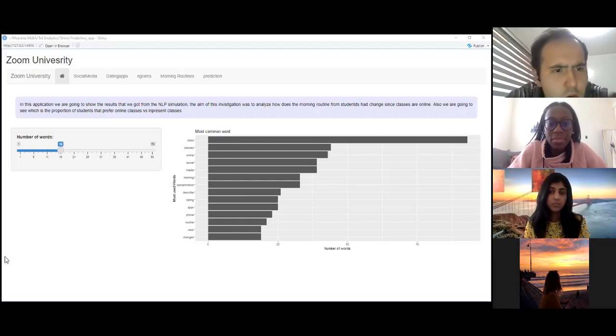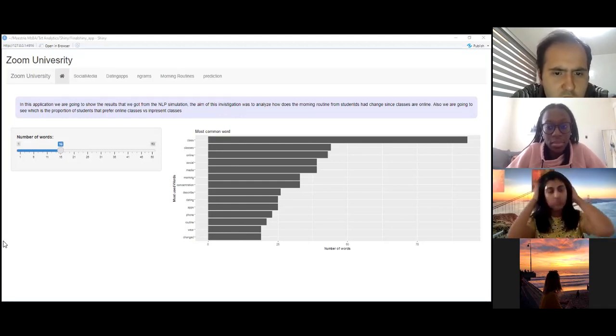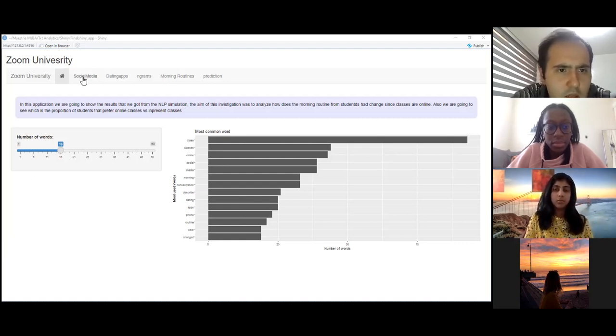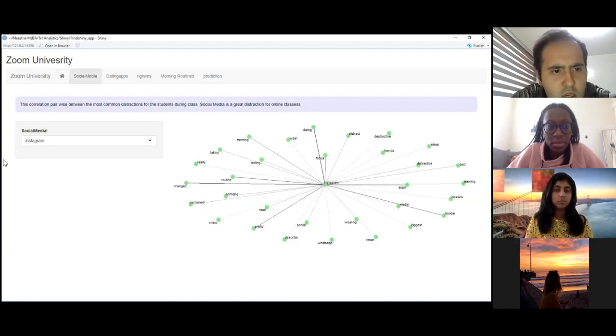For this NLP simulation, we created a frequency chart, and we see that the most common words were class, online, social media, concentration, routine, change, and apps. For social media, we asked if social media was a common distractor and which social platform the students use the most.